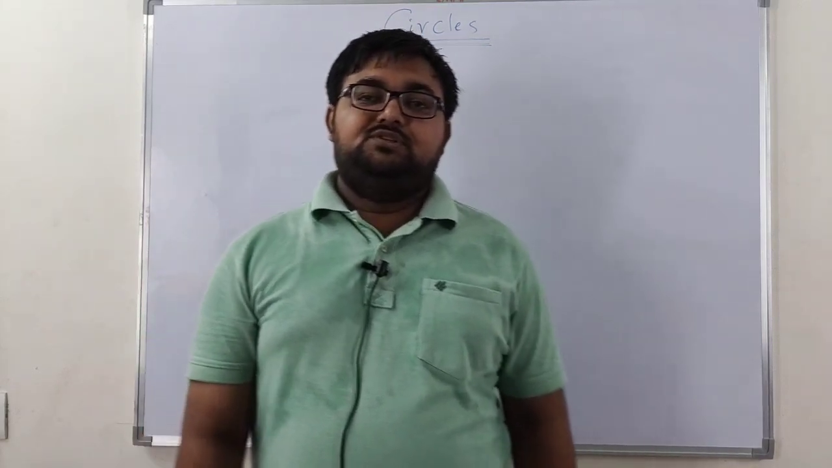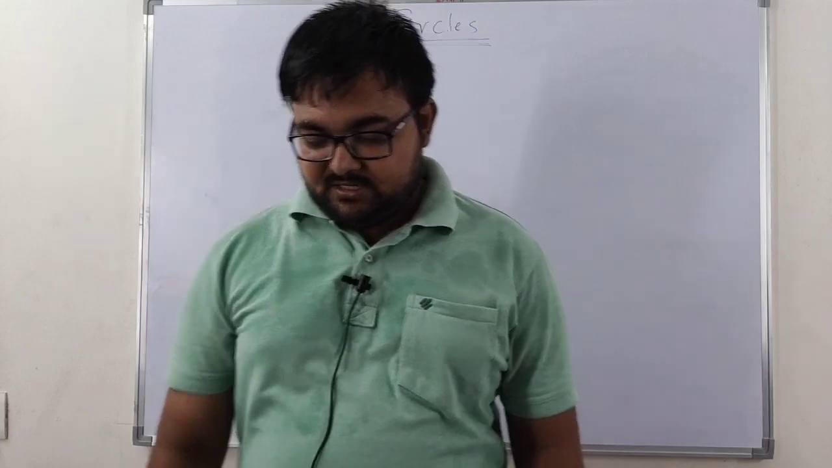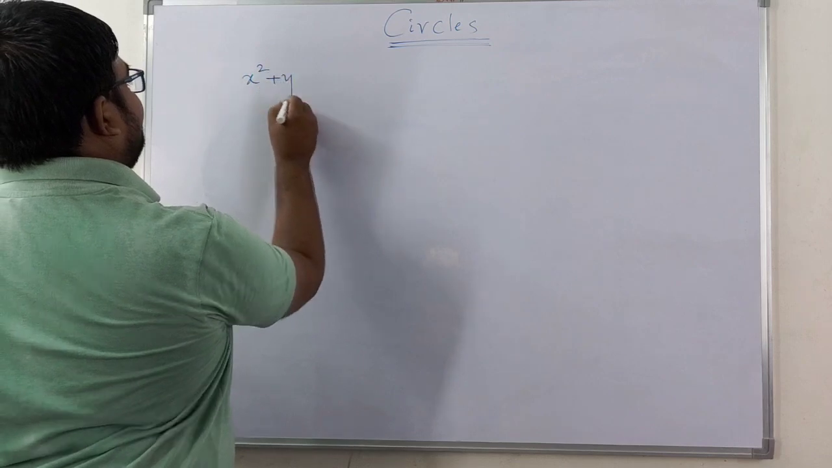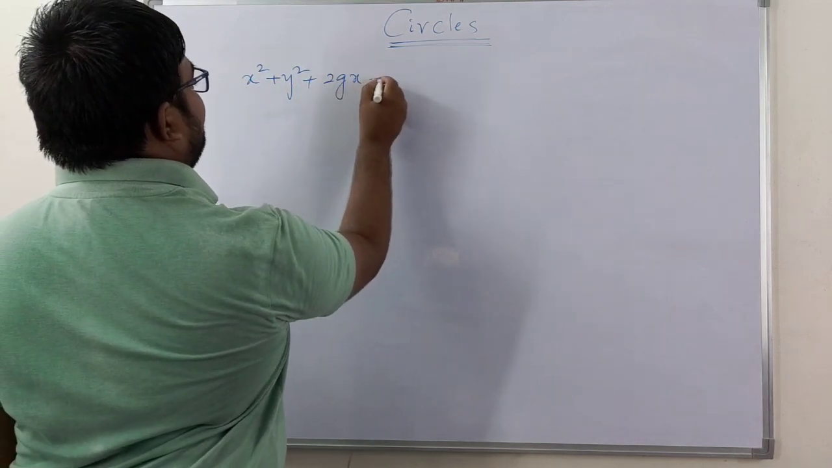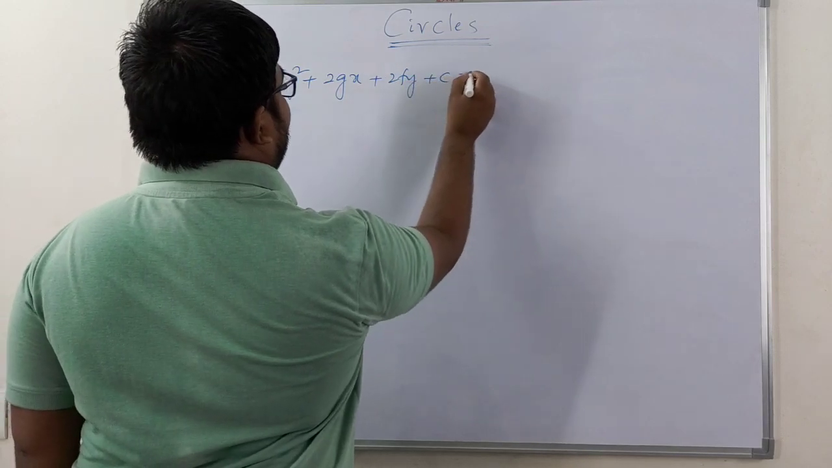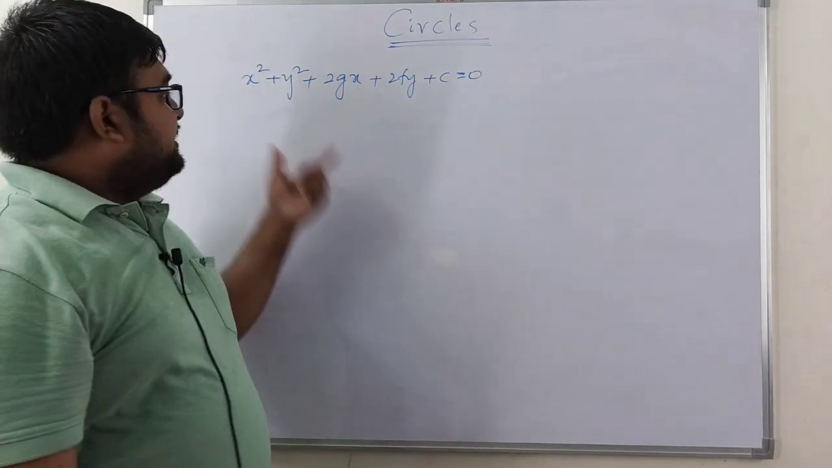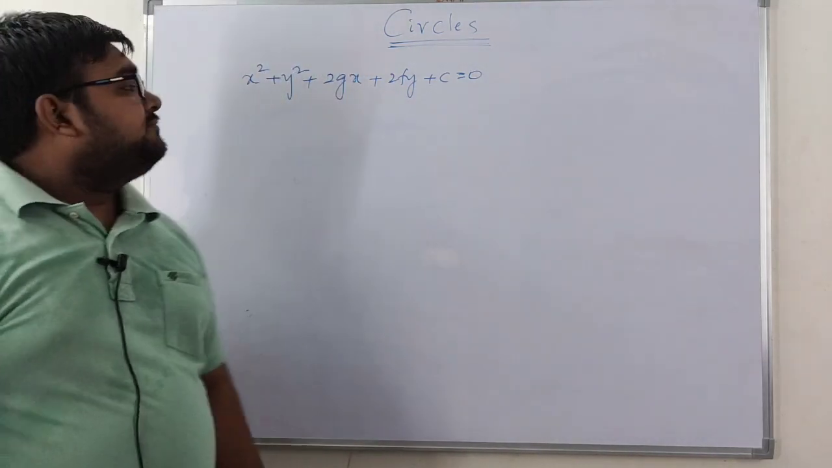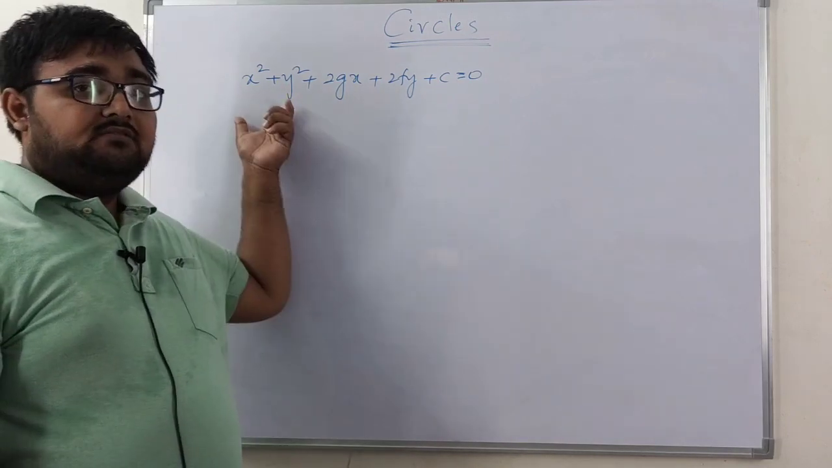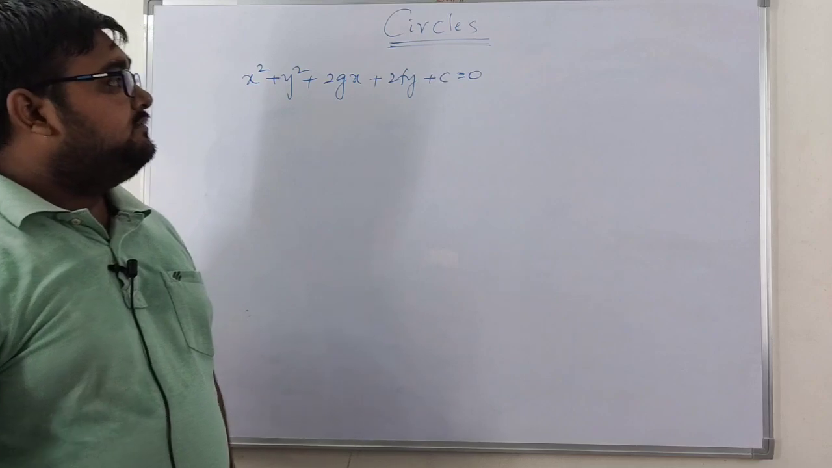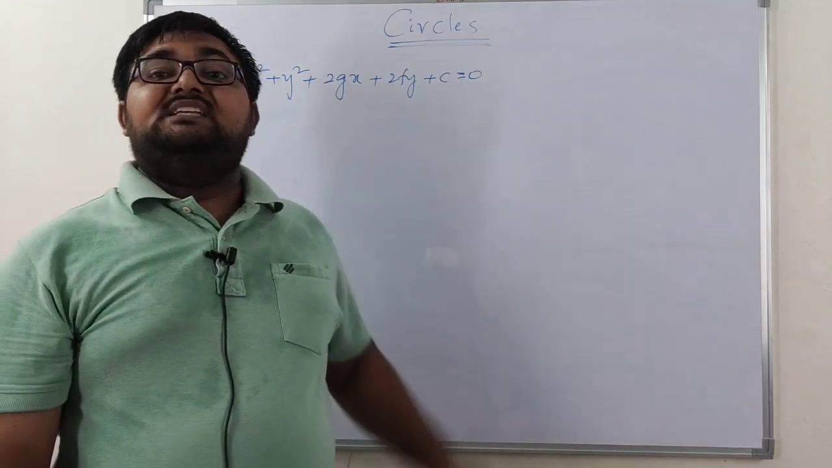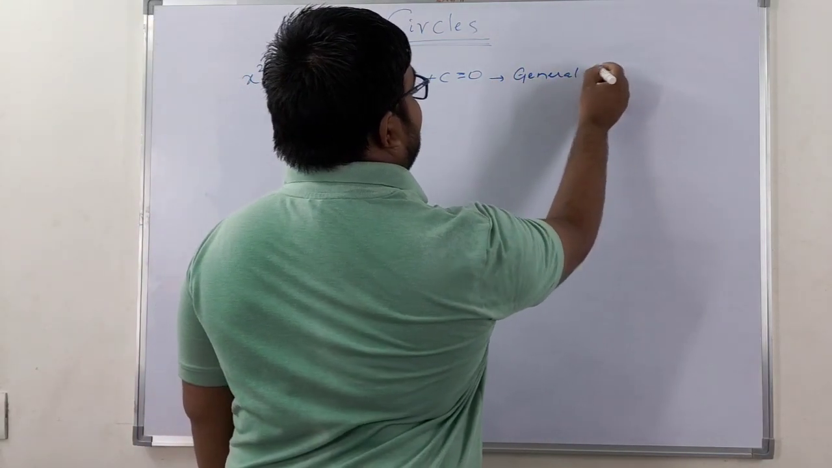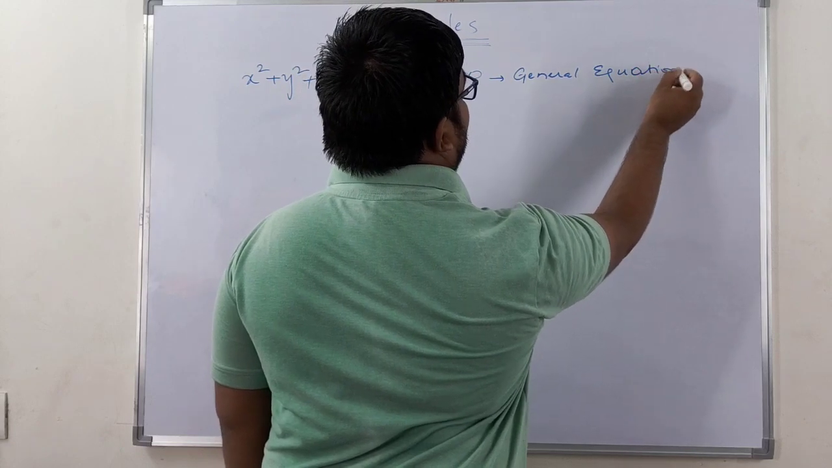Now with that proof, we can draw some conclusions. See, the general form of a circle is given by x square plus y square plus 2gx plus 2fy plus c is equal to 0, right? So here x square coefficient is 1, y square coefficient is equal to it, xy coefficient is 0, and this is nothing but what we call the general equation of a circle.